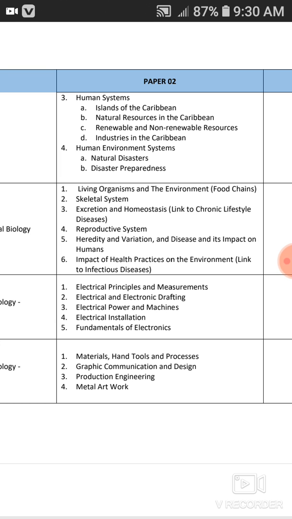So for 6, impact of health practices on the environment. This is where sewage treatment comes in, and the septic tank. Infectious diseases such as STDs like AIDS, gonorrhea, syphilis, different types of diseases that are caused by bacterial cells, and all of those. So that is all in a nutshell that you will have to know.